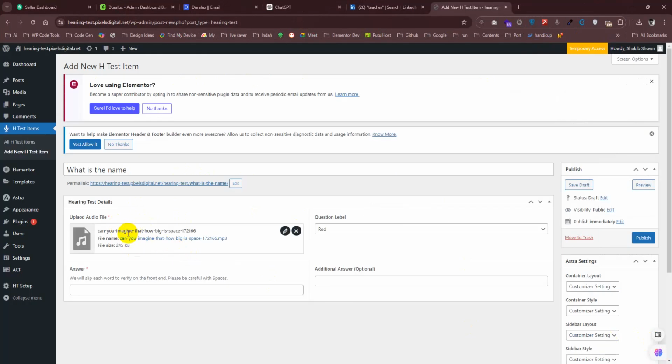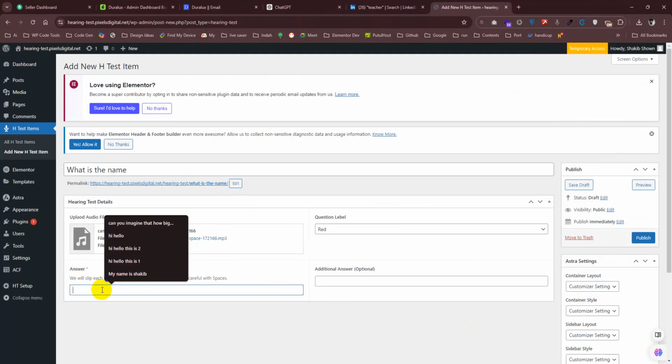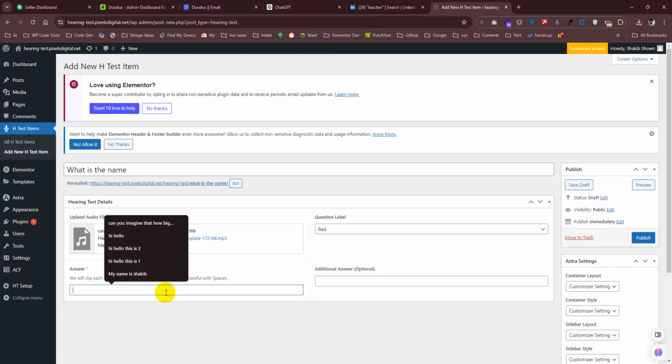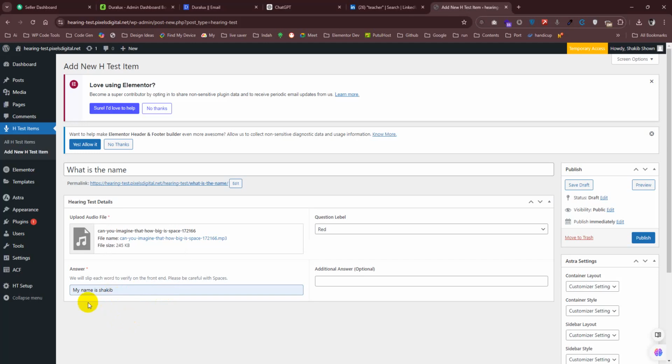So this is how you select an audio file for this question, and this is the answer. This is very important. Based on this audio, you need to put the answer. What you put will be the answer. Now you can see M is in capital and all the other letters are small, so exactly this is the answer. I'm making it publish. That's it.